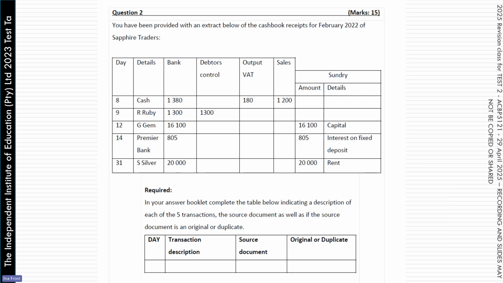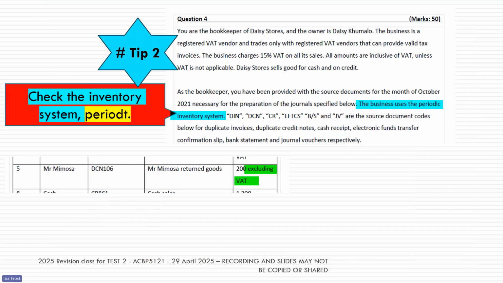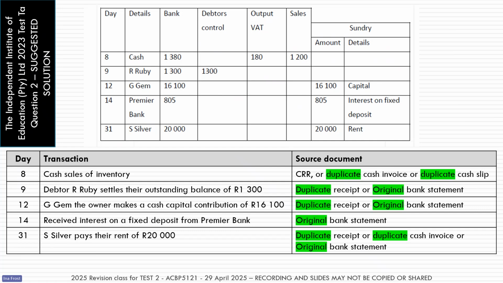So this one now you can see we've taken the traditional question and sort of turned it on its head. Because in this previous example, we give you the transactions and we ask you to do the cash book receipts. In this next example, we give you the cash book receipts and we ask you to tell us what kind of transactions and source documents were used to prepare the cash book. Okay, so that's just a different way of asking you a question about a cash book receipts.